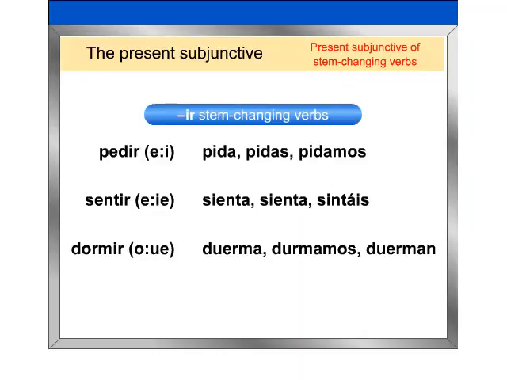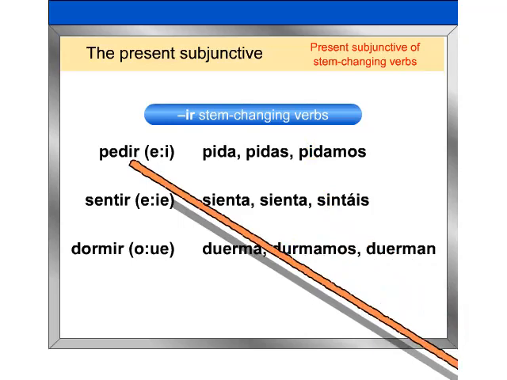IR stem changing verbs also have the same stem changes in the subjunctive as they do in the present indicative. But in addition, the nosotros, nosotras, and vosotros, vosotras forms undergo a stem change. The unstressed E changes to I, while the unstressed O changes to U. Pedir.